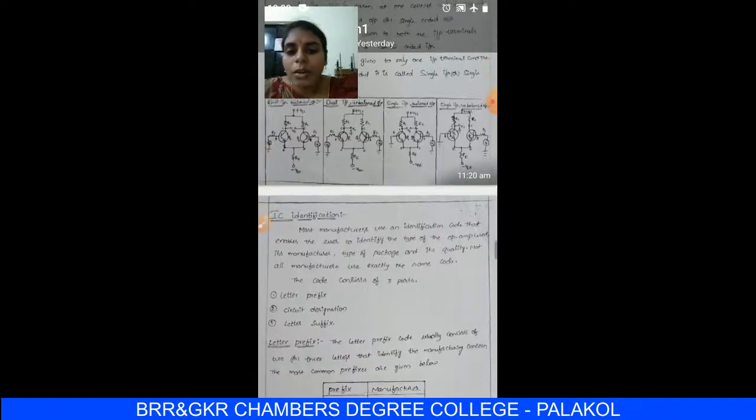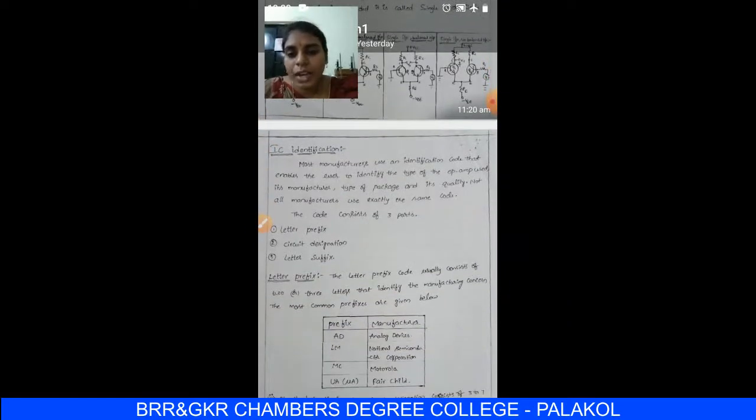Okay, our next topic is IC identification, integrated circuit identification. In the previous class we talked about how an op-amp is designed as a regular triangle shape having two input terminals and a single output terminal. This design is held in a rectangular housing. This rectangular housing is nothing but an integrated circuit.